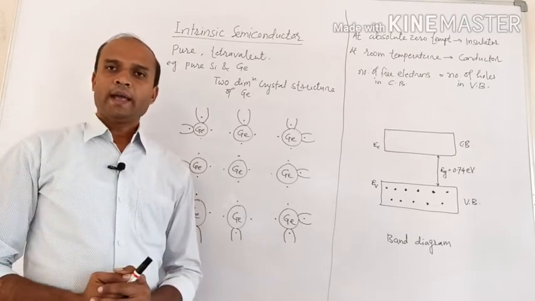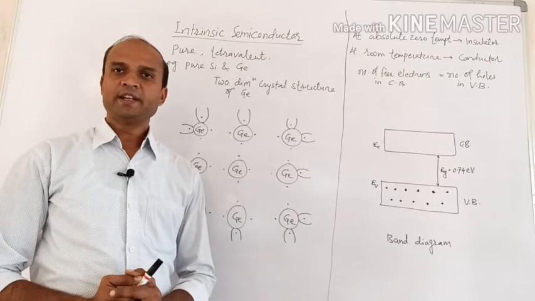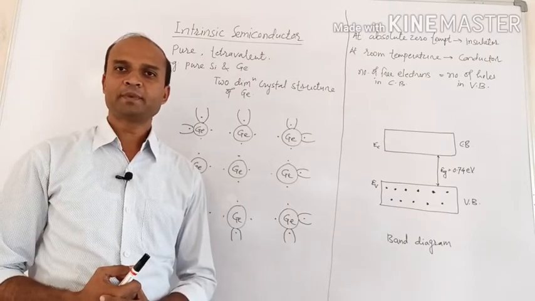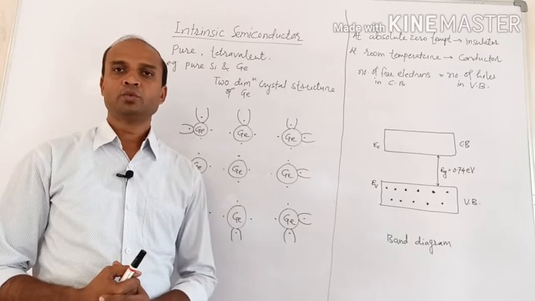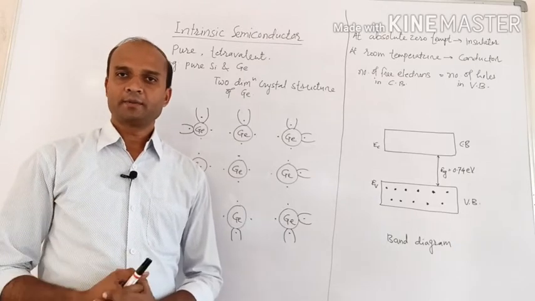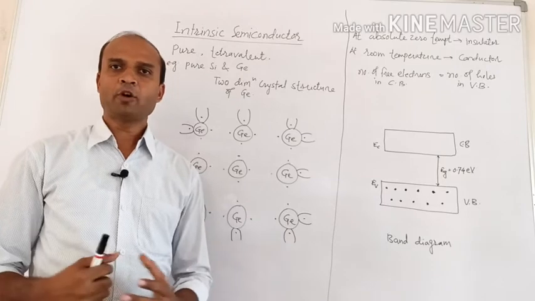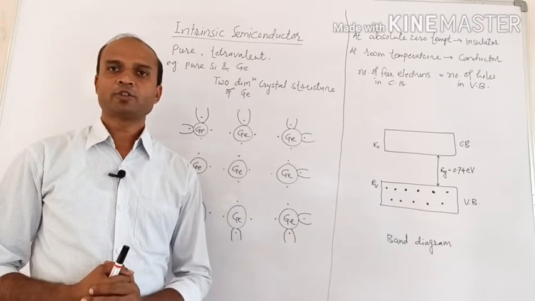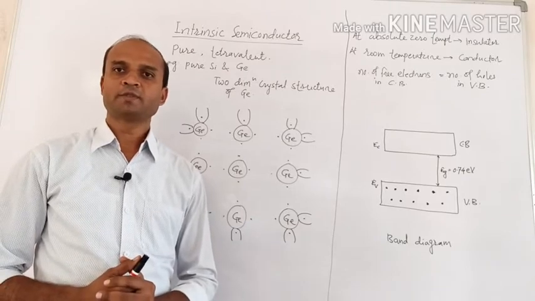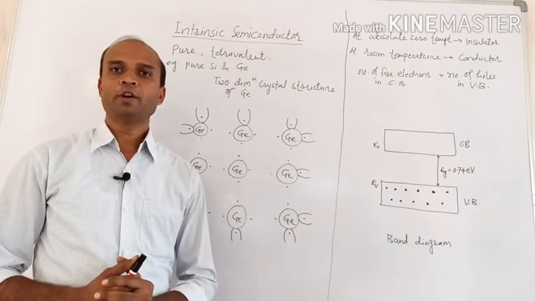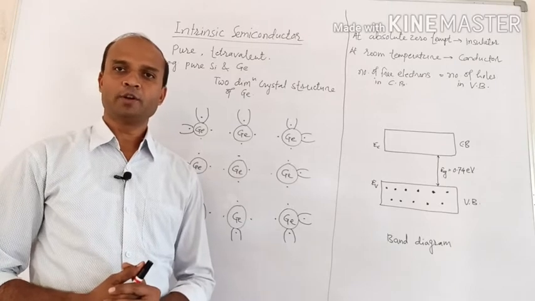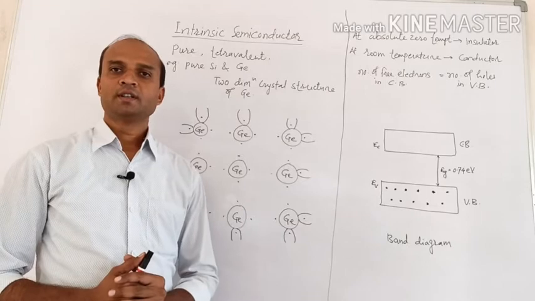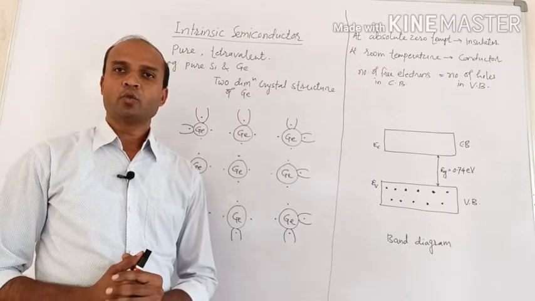Now, as they are tetravalent, there is no tendency to donate or to accept electrons to the neighboring atoms, and that's why they compromise and share electrons with their neighboring atoms and form a bond. That bond is called the covalent bond. Bonds which are formed due to sharing of electrons are called covalent bonds.